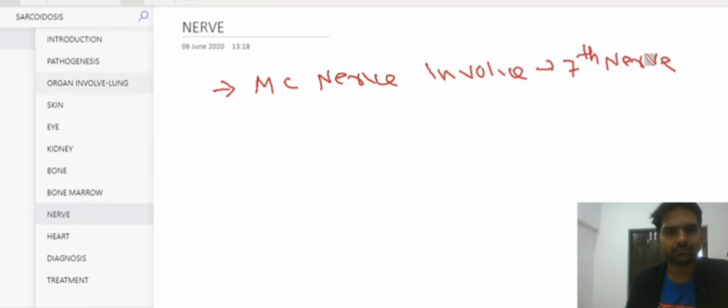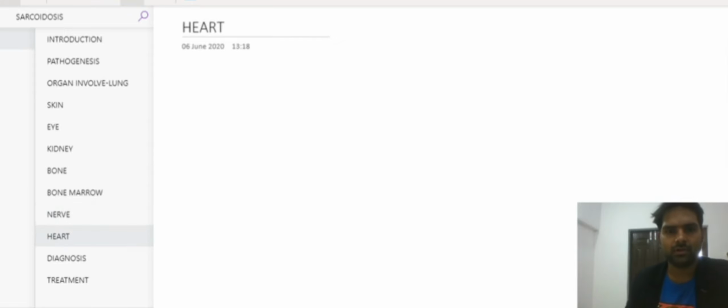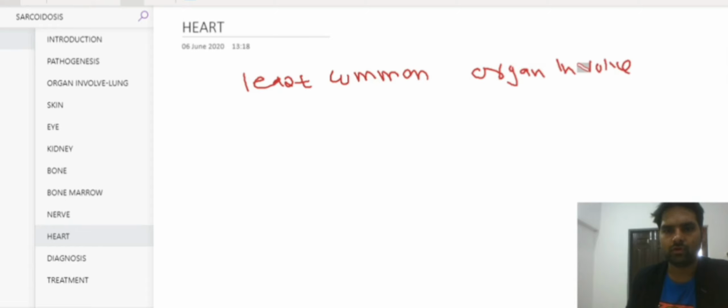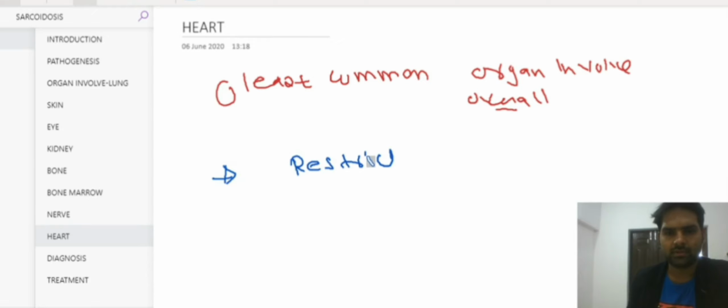Okay. Now the next organ is the heart. Now the heart is the least common organ involved overall. Okay. Among all these organs, the heart is the least common organ which will be involved. But if the heart is involved, then what will be the pathology? The patient will have restrictive cardiomyopathy.